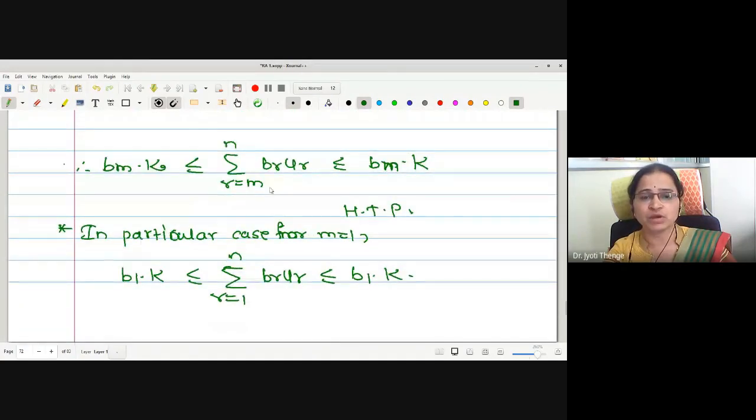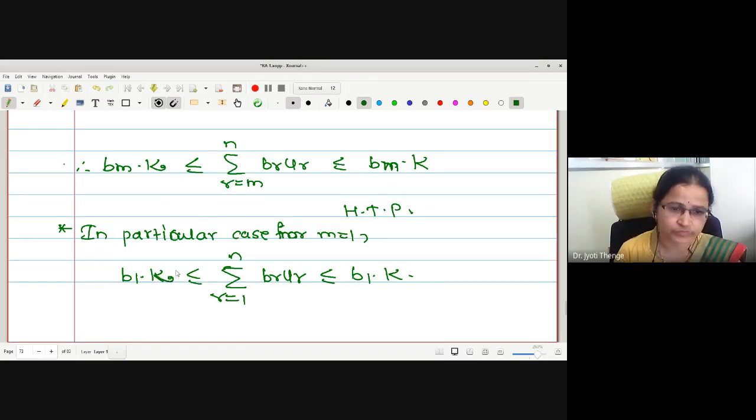A particular case of m equals 1 we have written because generally we write the series starting from 1 to n. Therefore, for the value m equals 1, the statement says that summation BrUr lies between B1 into small k and B1 into capital K. Because for the sequence B, if it starts with 1, B1 will be the greatest value among the sequence. Therefore, the least and greatest values are obtained for the new series just by multiplying B1 to the least and greatest values of the original series. This is what Abel's lemma tells us.